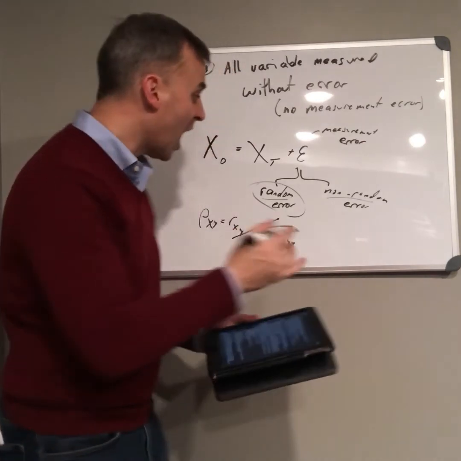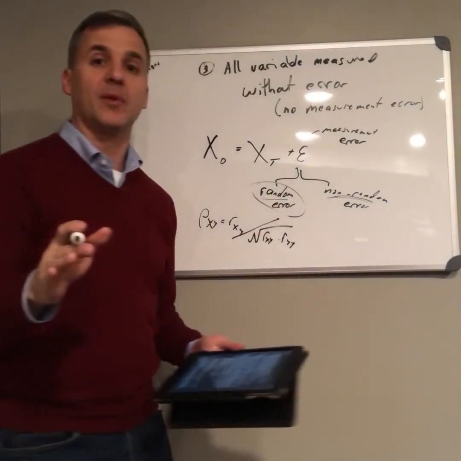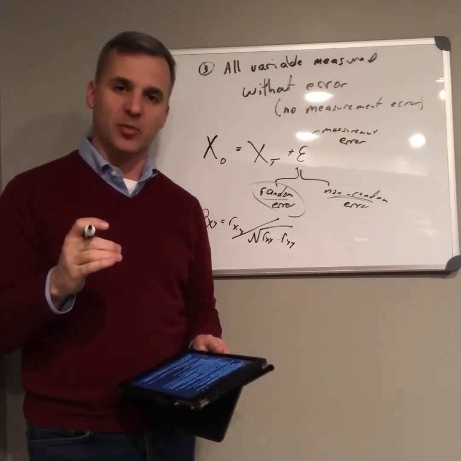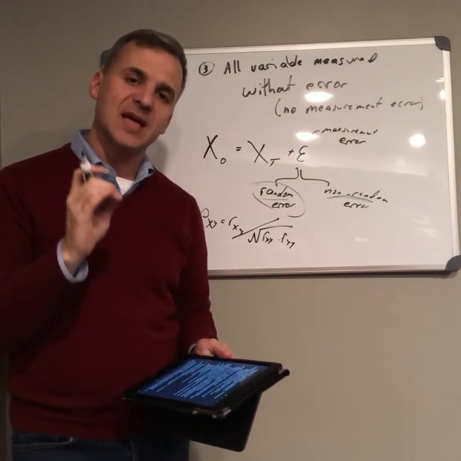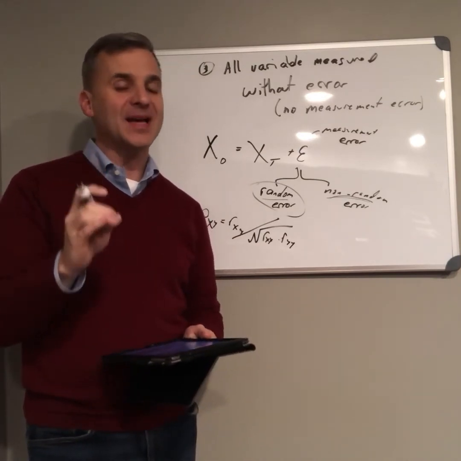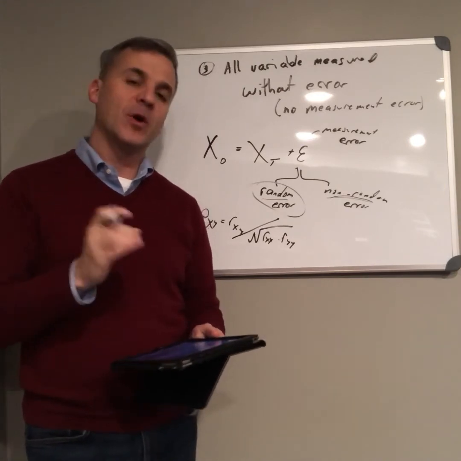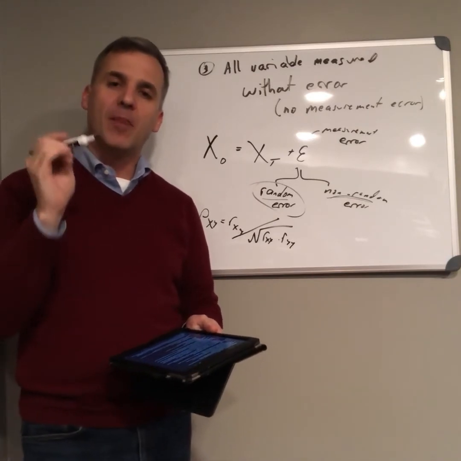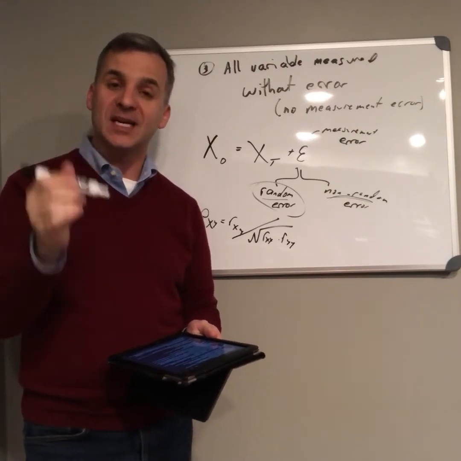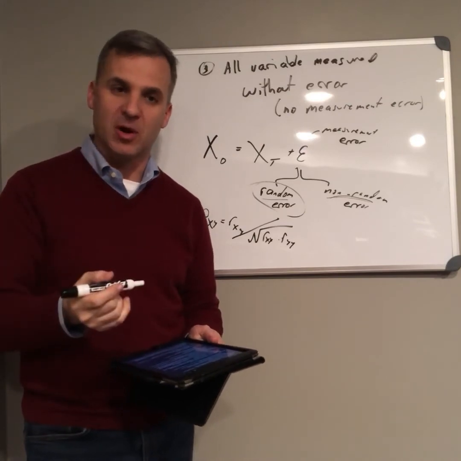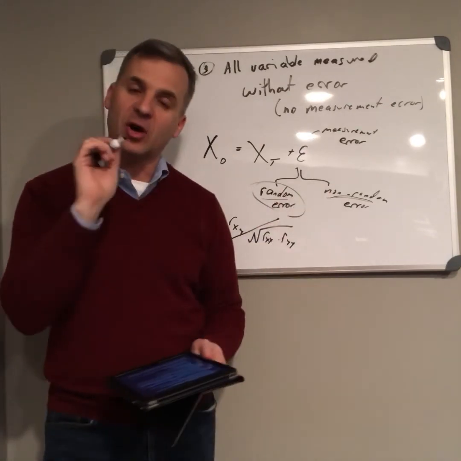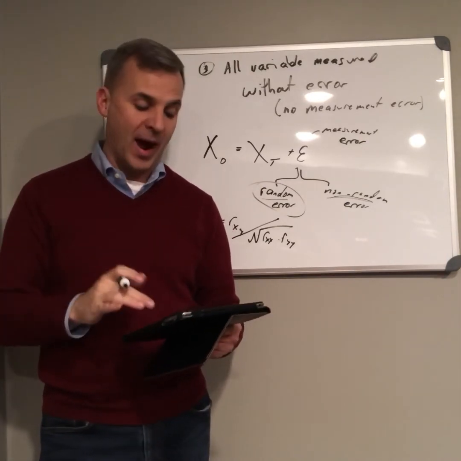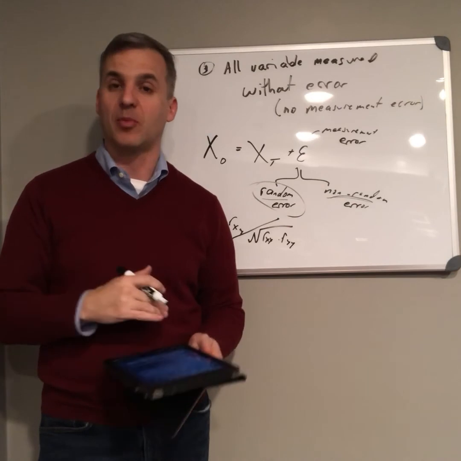Now, non-random error, that's a problem. Whether that happens in the IV or the DV, non-random error is always a problem. The problem is that it biases our relationships, and it biases them in unpredictable ways, whereas random error in the IV biases our relationships in a predictable way, towards zero. Non-random error, whether it occurs in the outcome variable or the IV, is unpredictable. We don't know how it's biasing them, so that can be a problem.